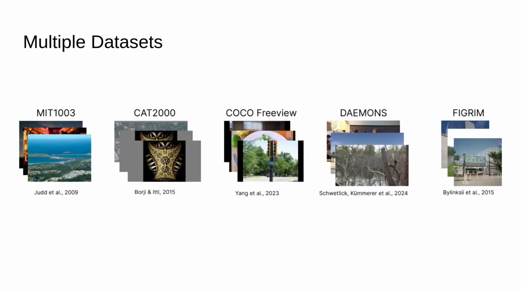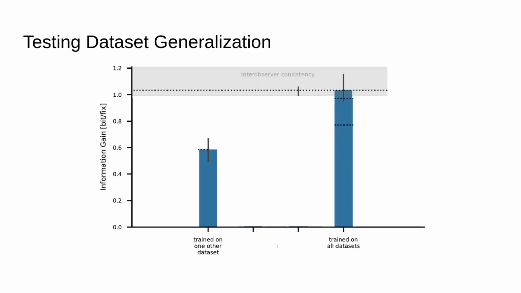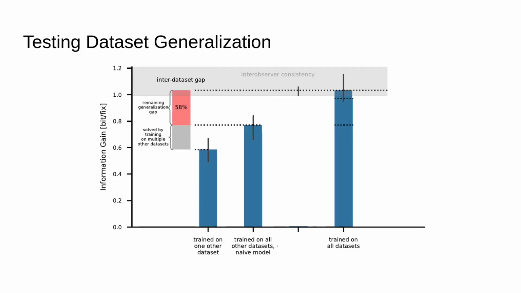We include 5 different datasets with human fixation data in our experiments to test how well models generalize from one or multiple datasets to different datasets. We found that when training on one dataset and evaluating on another dataset, we experience a large inter-dataset gap. The usual approach to tackle this is to train on more data. When we train on 4 out of 5 other datasets, generalization performance on the left-out dataset indeed goes up. However, more than half of the inter-dataset gap still remains in the form of a generalization gap.